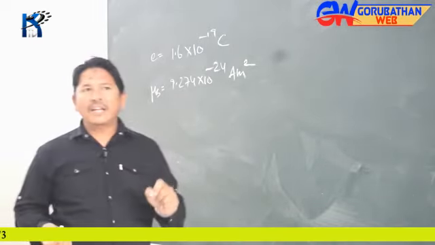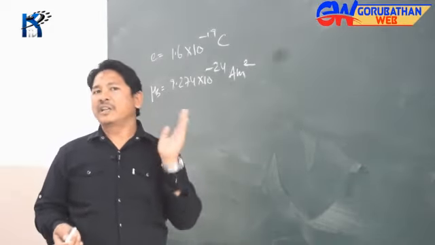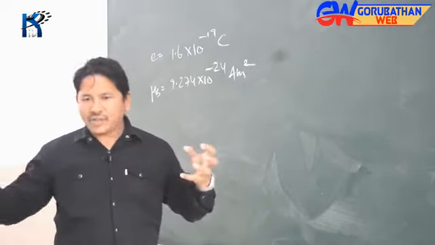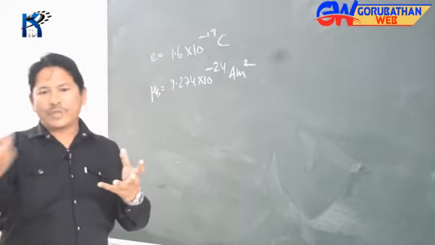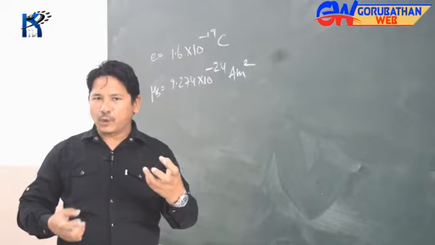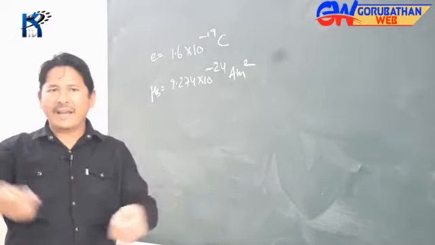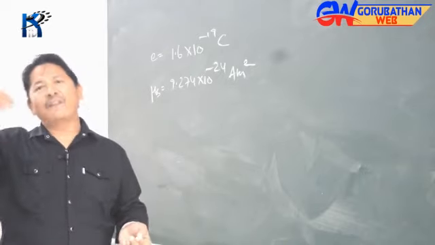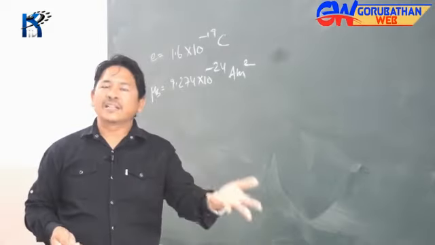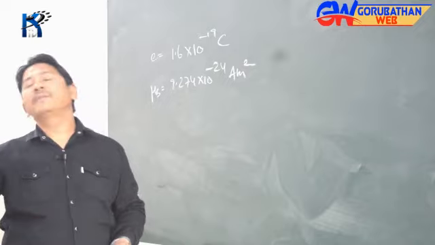The basic idea about bodies being charged is, number one, the method of friction, which I hope you've already learned in class 8. Friction will cause charge separation, and obviously it is the electrons which play the role here, because you cannot move a proton which is deep inside the nucleus. So electrons separate out and the protons remain. One body will have more electrons, whereas the other body will have fewer electrons, meaning it is positively charged. The body which acquires electrons will be negatively charged.